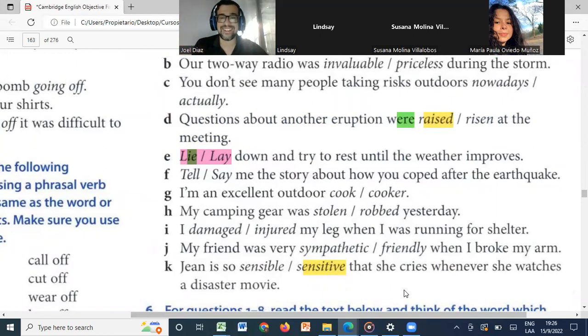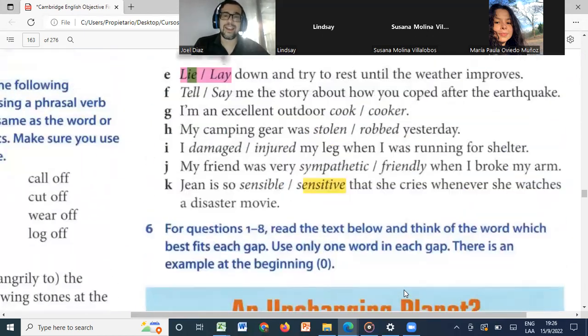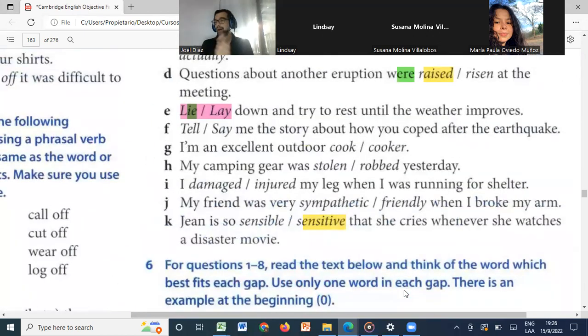Everything clear? Okay, good, good. Yes. Perfect, perfect. Okay. Well, let's go. Remember, we have seen part one. Remember part one of the reading and use of English. Can somebody remember how that part was? You guys remember part one of the reading and use of English test?